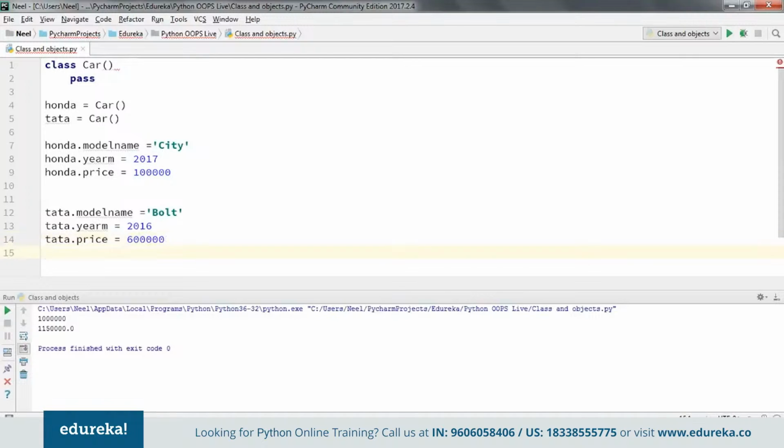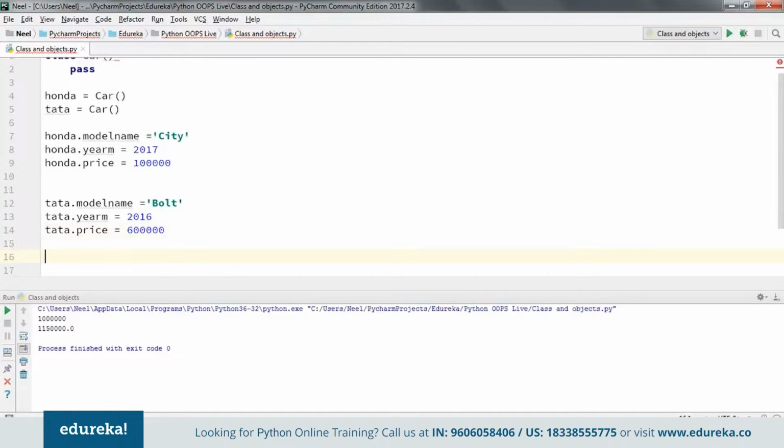Does that sound fine? What I have done here is create instances of the class, and each of these instances has specific variables assigned to them as well. In this case, you see the model name, the year, and the price. These are variables associated with each of these instances.